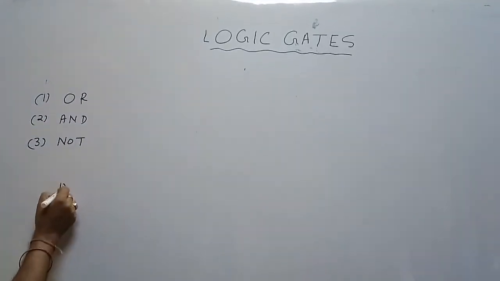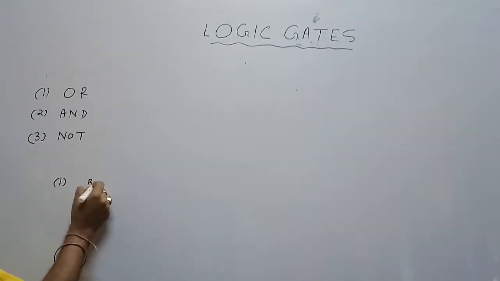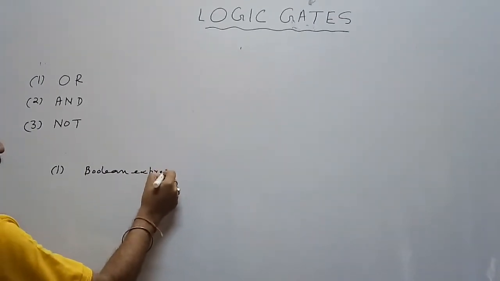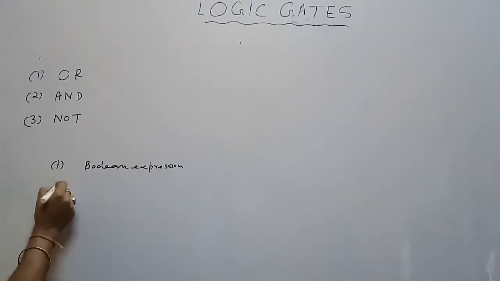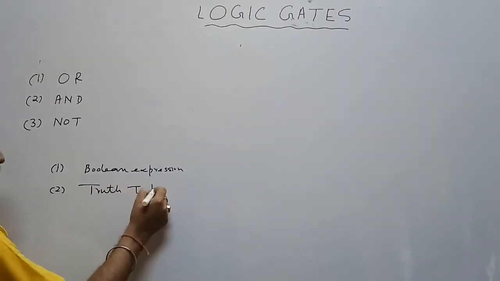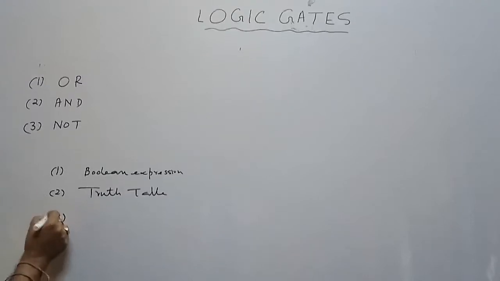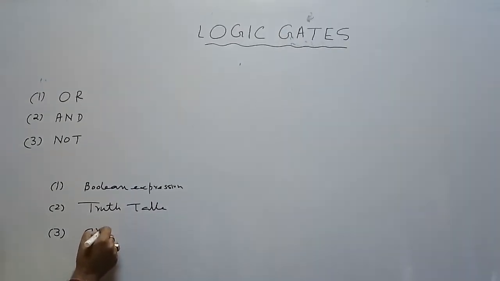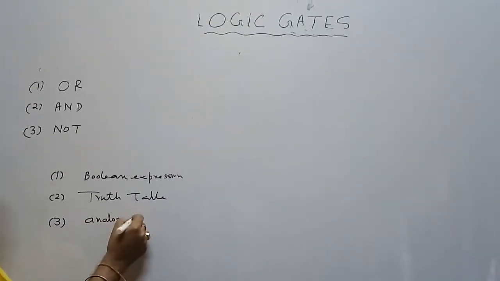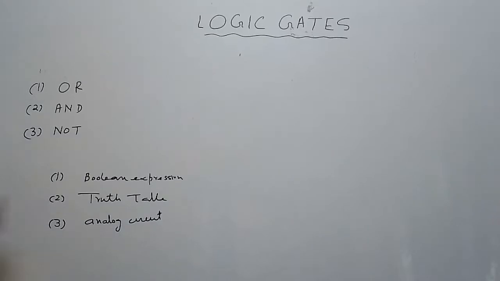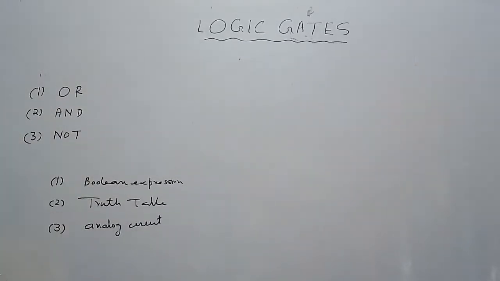Number one, what is its Boolean expression? What is its truth table? How do we design it using an analog circuit? All three gates will be discussed under these headings.